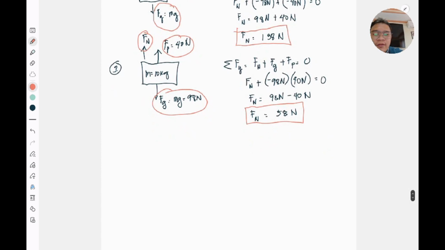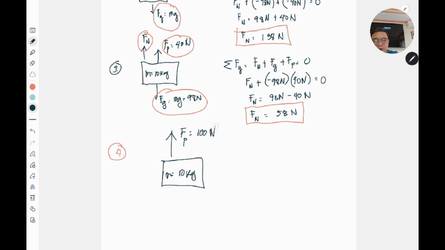Now, what if, for example, we add another case wherein, for this box, I am going to lift this up such that the mass is still 10 kilograms, but in such a way that the force that I apply here is greater than the gravitational force. Let's just say this is 100 newtons, and our F sub g here is still equal to mg, which we know is 98 newtons.